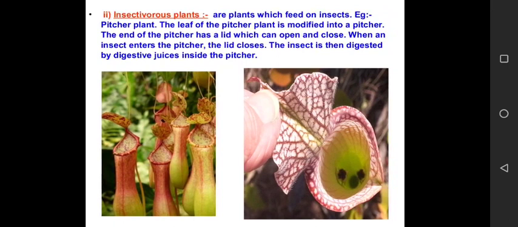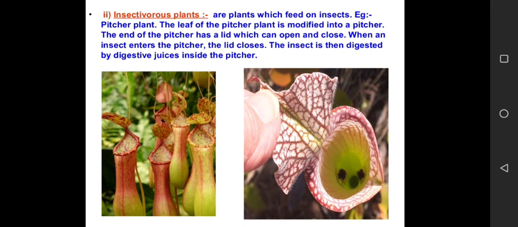Now the other plant that is included in heterotrophic nutrition is insectivorous plants. Now students, please remember this basic point about this plant, that this plant is actually an autotrophic plant, or this plant is actually an autotroph because it has the green pigment chlorophyll, and it has the capability to do the process of photosynthesis. Then the question comes, if it can do photosynthesis, then why is it placed under the category of heterotrophic plants?